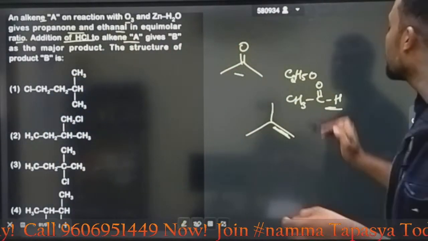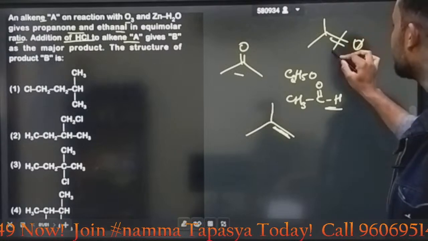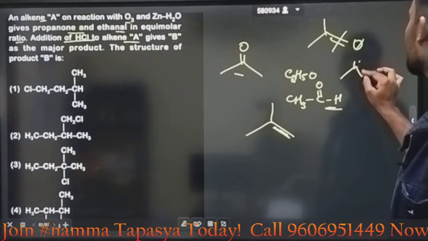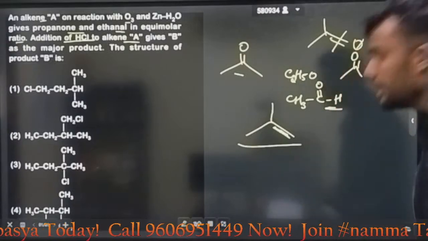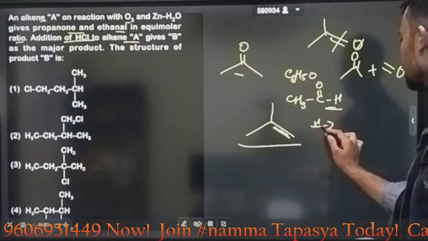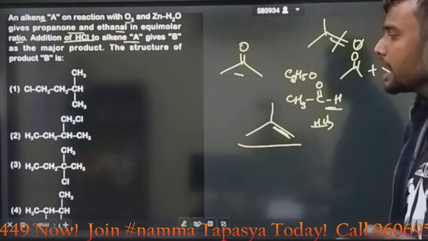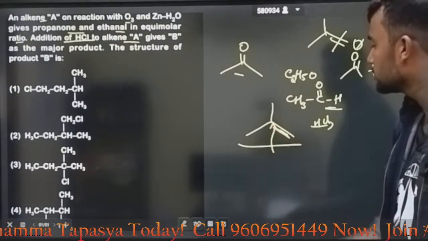Most of the time I tell you the trick. Look here, if the product is this one, cut it, then what will happen? You will get your products. Correct? This is the alkene. Here you need to add an HCl molecule, means Markovnikov rule. Where will the Cl attack? Cl attacks the carbon atom containing less hydrogen.